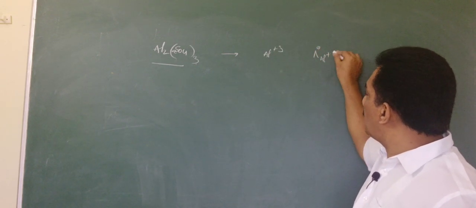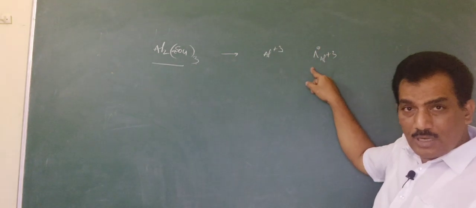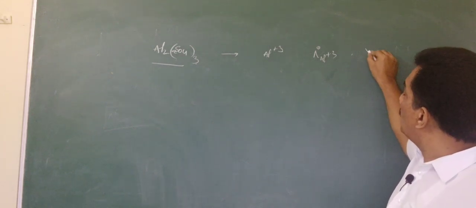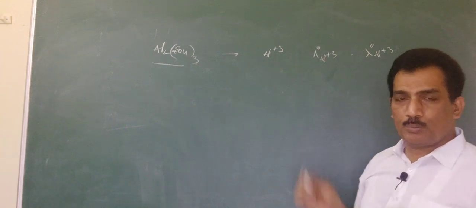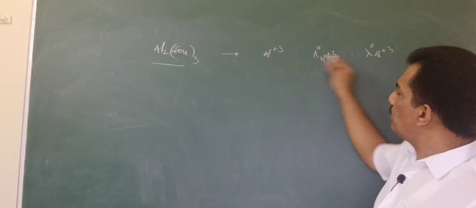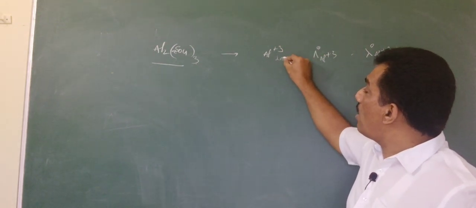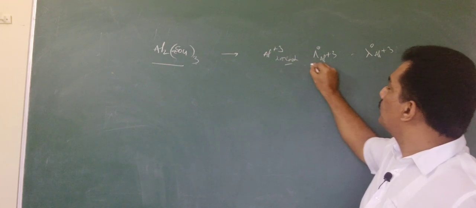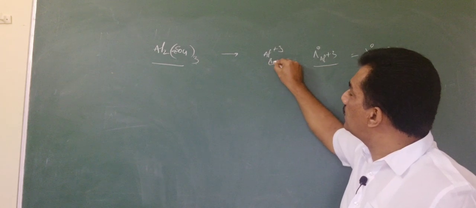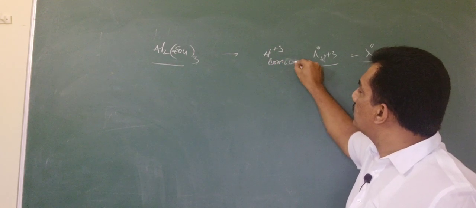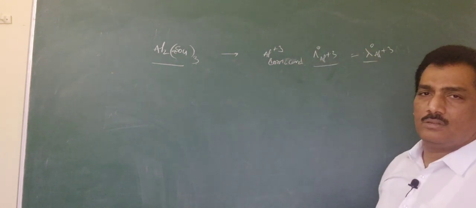It is actually the correct representation, but sometimes they give this as λ° Al³⁺. That's why I am using both these representations, because it is the Al³⁺ ion conductance, and it is represented as ionic conductance, but the symbol is given as this.